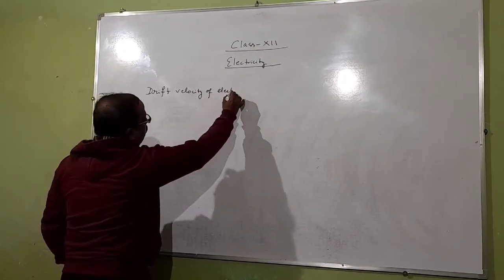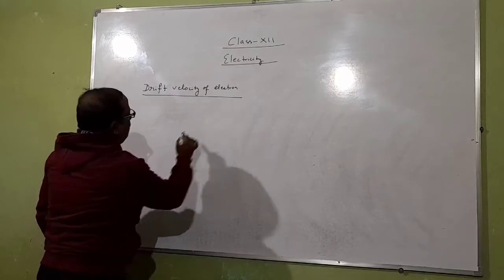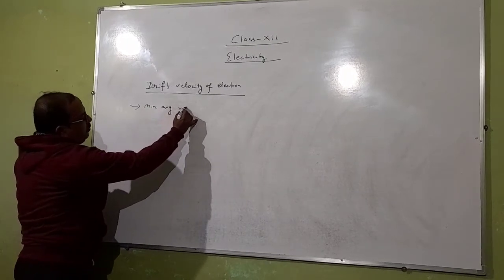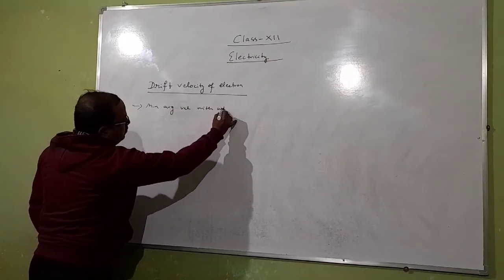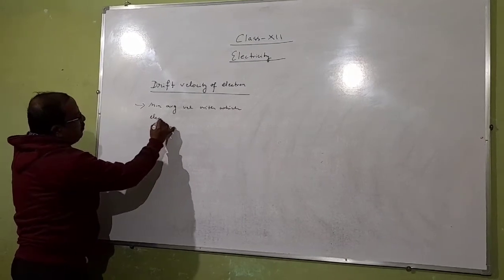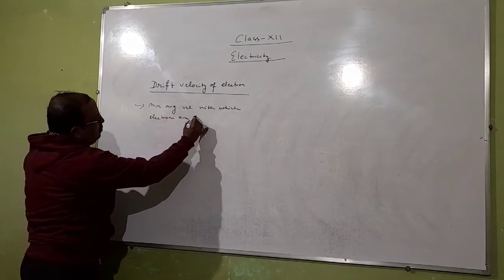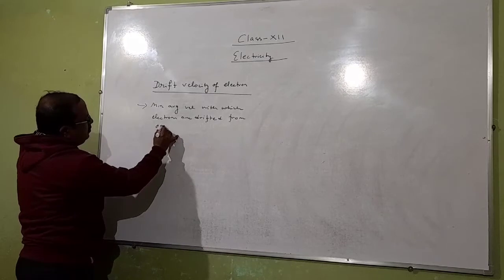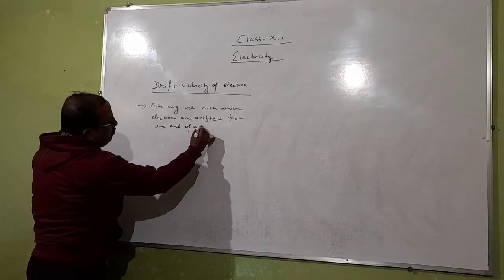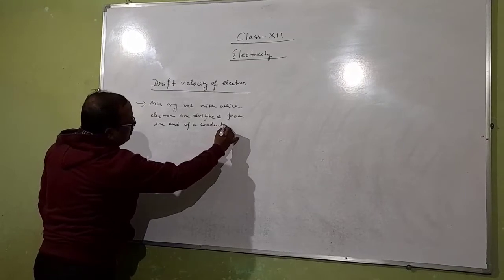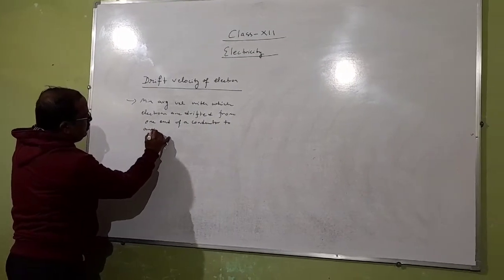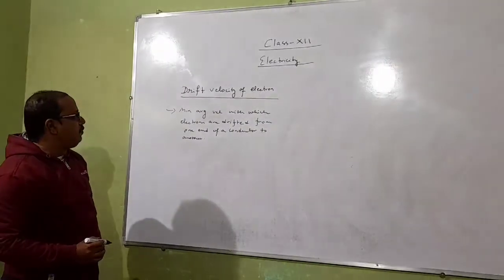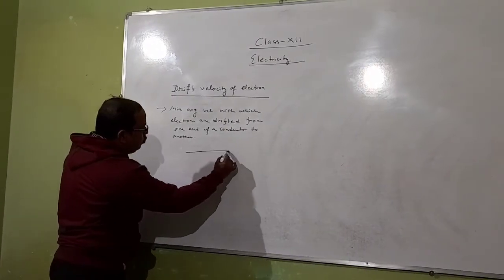It is the minimum average velocity with which electrons are drifted from one end of a conductor to another.